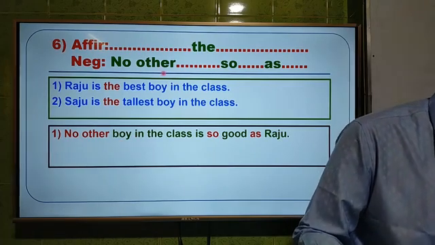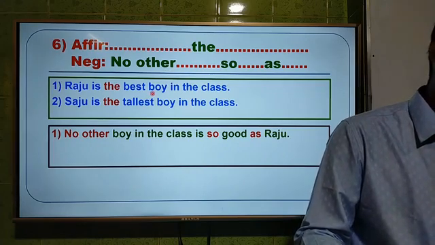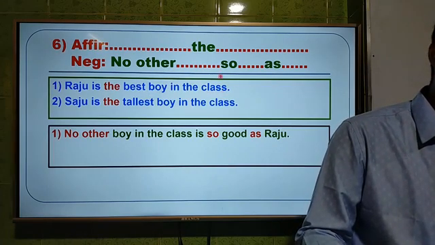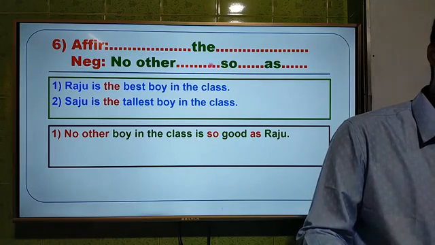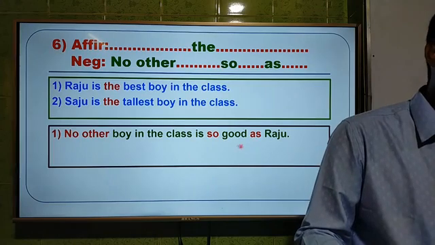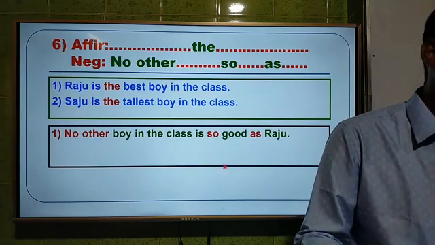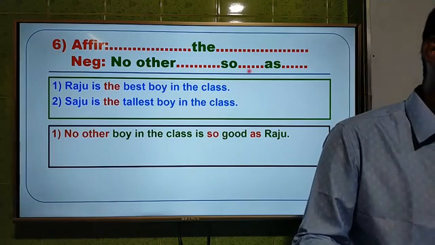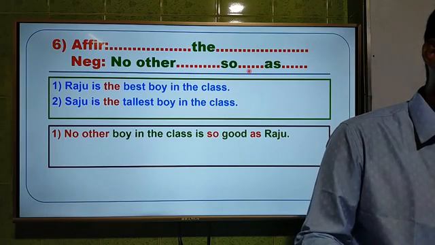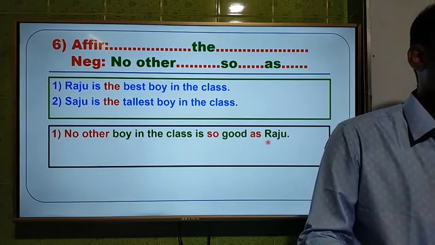That means you have to use no other at first, and then the rest of the sentence, boy in the class at first, and then you have to use verb is, and then again so, and the positive form of the superlative form. Here the superlative form is best. The positive form of best is good. That means here in this gap we have to use positive form to make it negative. So the answer has been, no other boy in the class is so good as Raju.